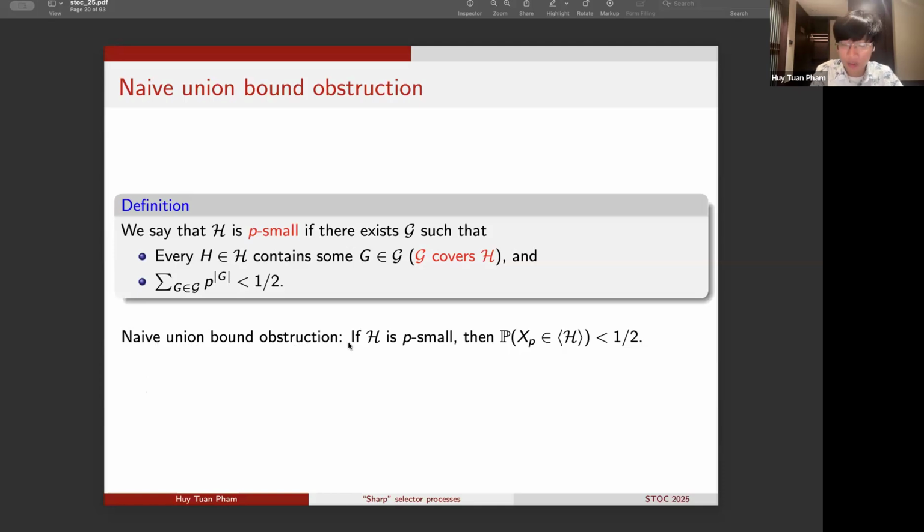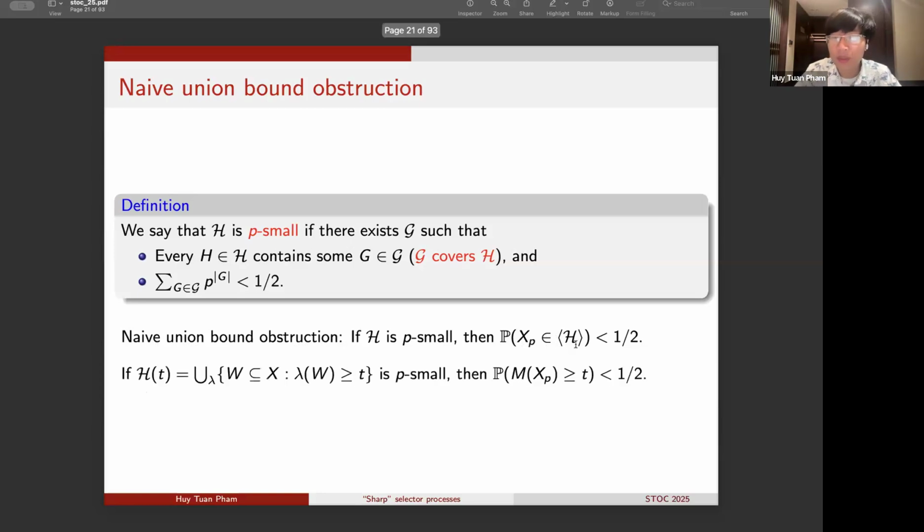And in particular, by the union bound, it is easy to see that whenever H is p-small, then the probability that X_p is contained in bracket H will have to be smaller than 1/2. Now, in particular, specializing to the family of sets H_t that we have constructed, we then see that whenever H_t is p-small, then the supremum M of X_p cannot be large with high probability. So in particular, M of X_p is larger than t with a probability that is less than 1/2.